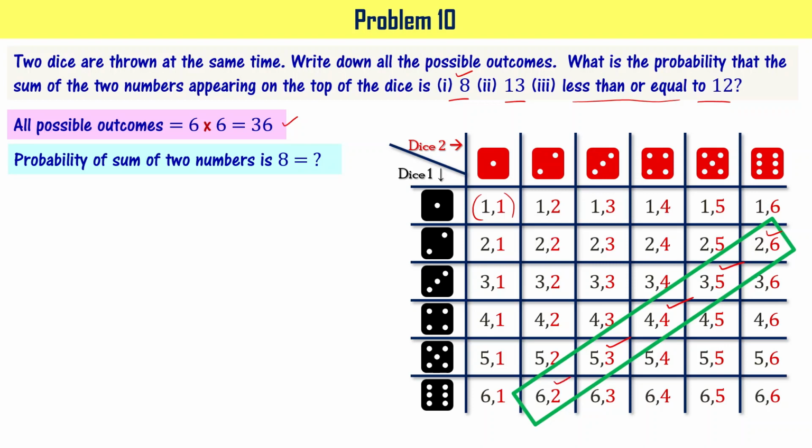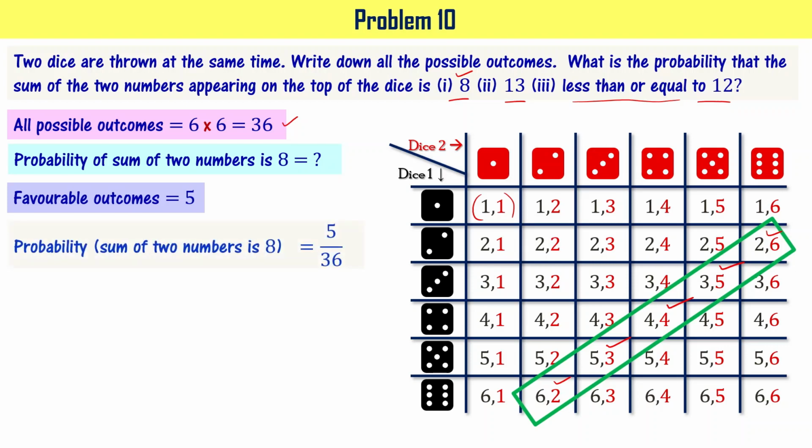So total we have 5 favorable outcomes. Hence, the probability of sum of two numbers is 8 is going to be 5 divided by 36. Please note this. 5 is favorable outcomes and 36 is all possible outcomes, right?